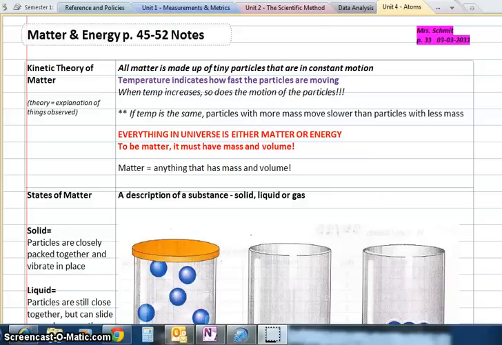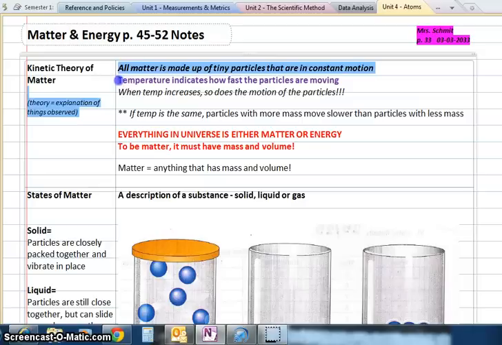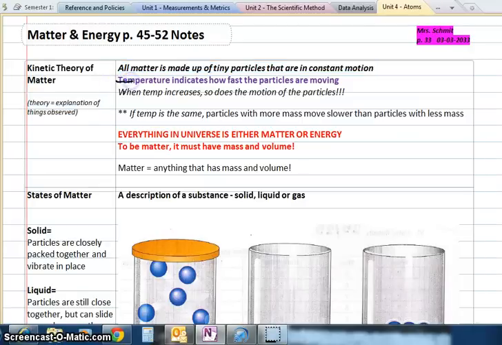And the motion of these particles depends on the temperature of the particles. So there's some important things here in that temperature does tell us how fast the particles will move. And when the temperature increases, so does the motion of the particles. And we need to remember that temperature is a measure of the speed of the particles. And when I say particles, we're talking about those tiny little combinations of atoms that make up everything that is matter.